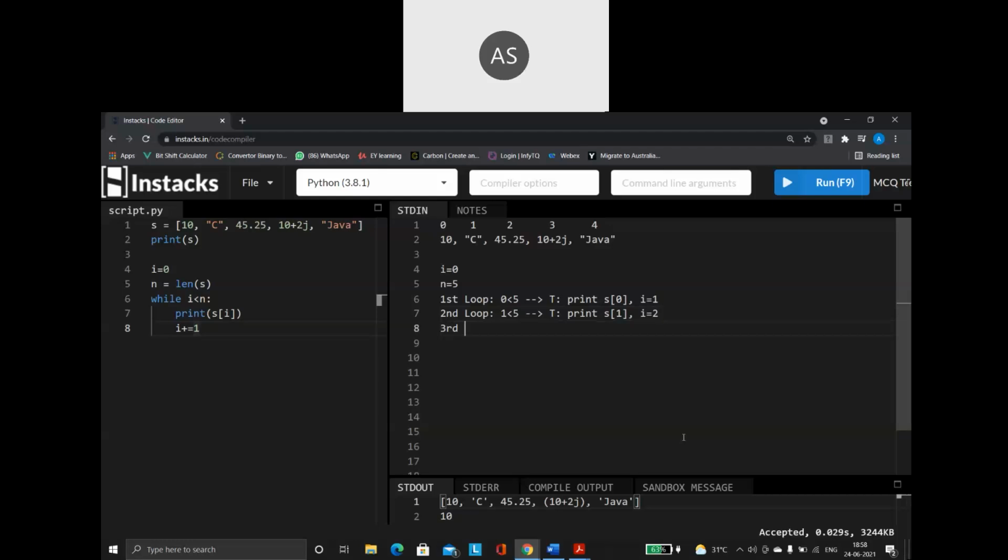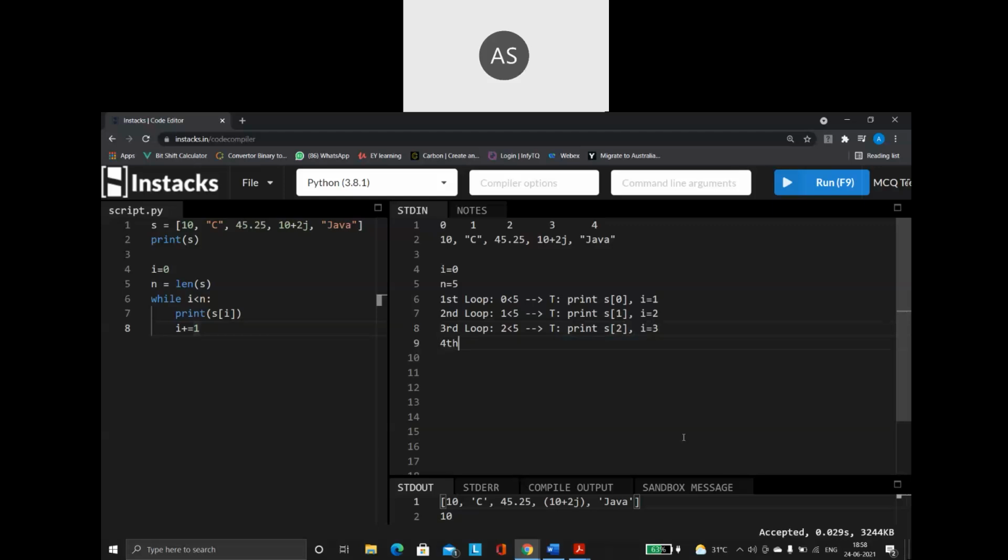So third time, third loop execution. So what is going to happen here? My I value is 2. So 2 less than 5. Again, my condition is still true. So when my condition is true, it is going to go inside the body. So now it is going to print s of 2. So whatever is there in the second index position is going to get printed for me. So after printing, again, it is going to move to the next index position. It is going to increment the I value by 1.